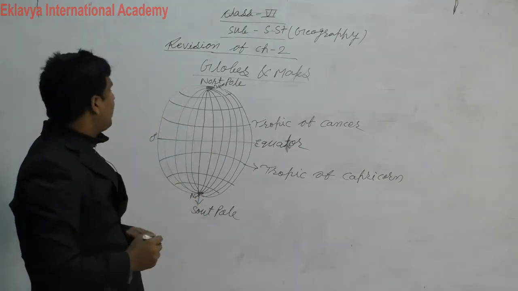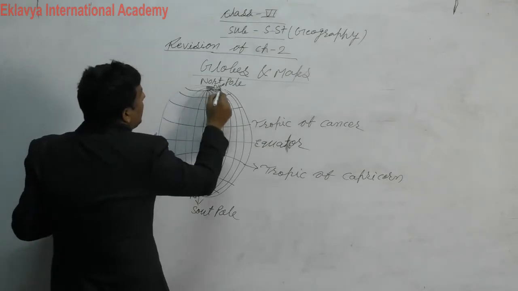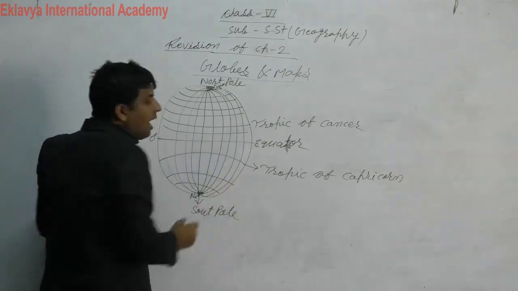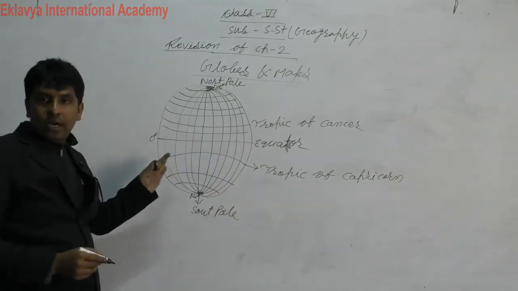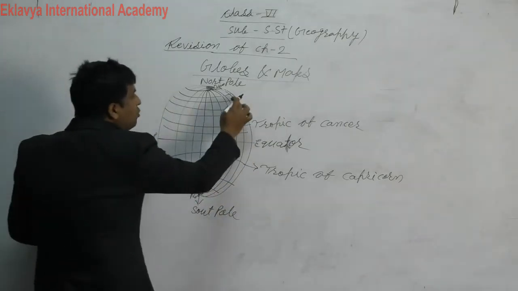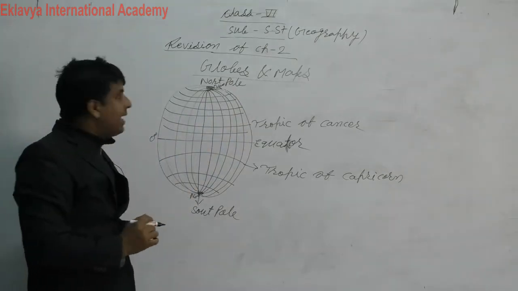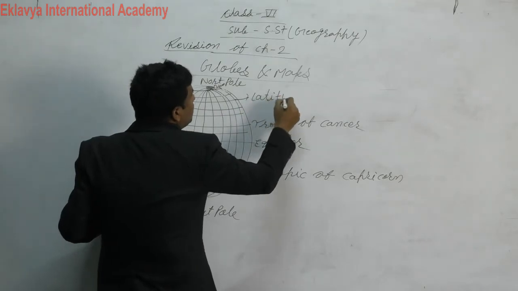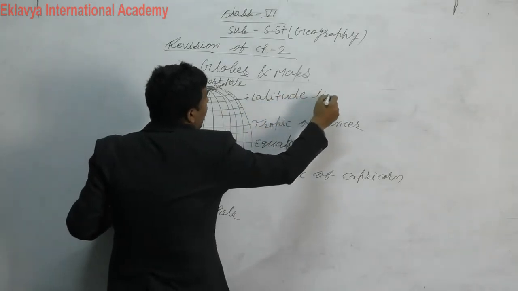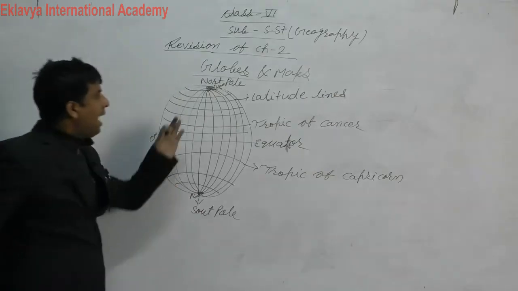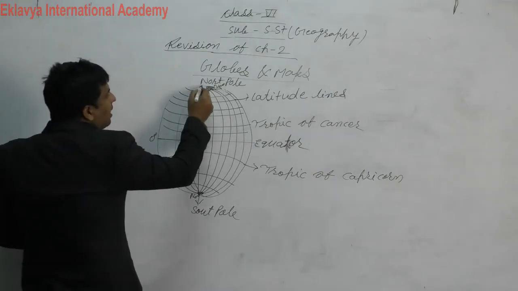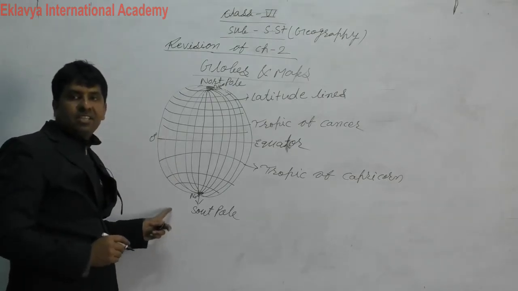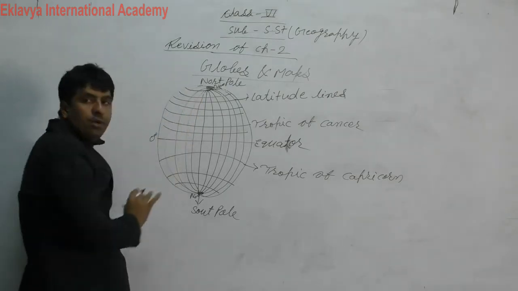So we are talking about what longitude line and latitude line are. Which lines are passing through on the globe from east direction to west direction, that is known as latitude line. Latitude lines. And which lines are coming from north direction to south direction, this is known as longitude line.